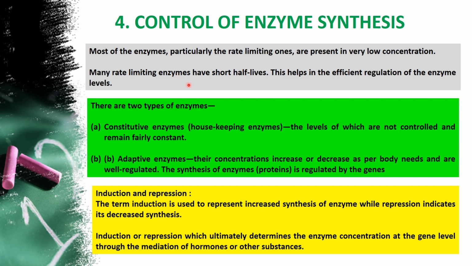At the same time, whenever there is no requirement of the enzymes, it also gives the signal to the genes to stop its synthesis. To stop its synthesis means it stops the replication, transcription and translation of a particular enzyme, which is nothing but a protein, and the particular portion of the loci of the genes. So this is how it is regulated at the gene level. This is one of the four types of regulation.